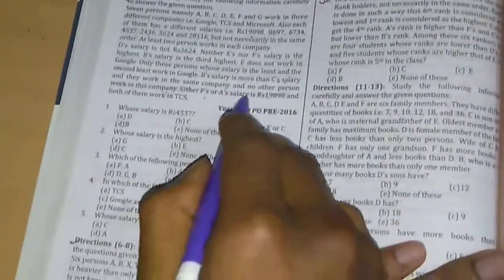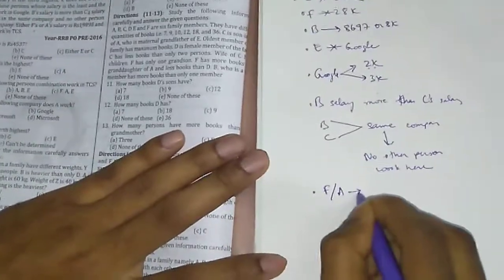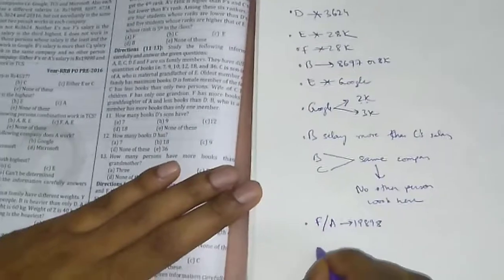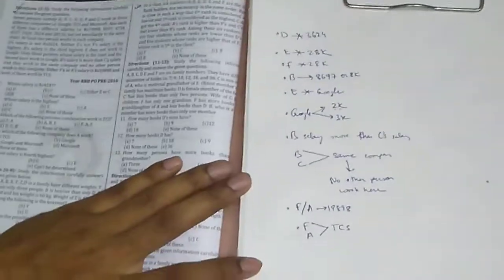Next point is that either F or A's salary is 19,898. That means either F or A's salary is 19,898. And both of them work in TCS, means both F and A work in the company TCS. Now let's solve the puzzle.